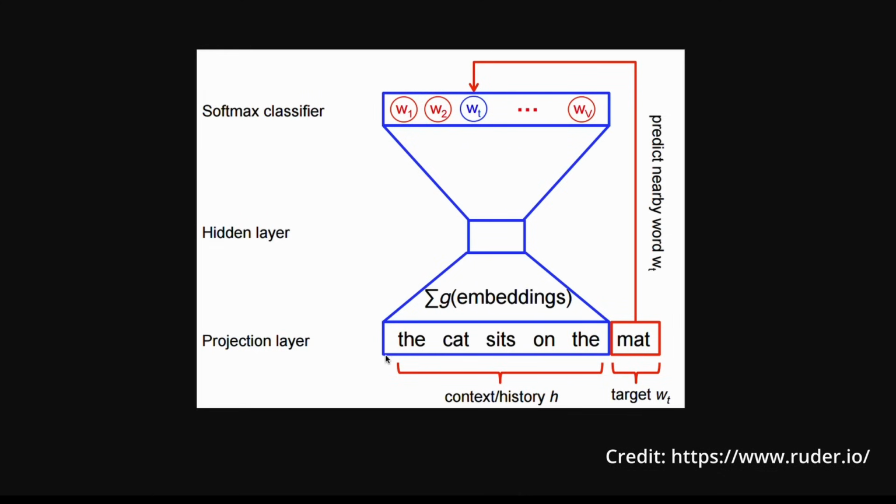When you give an input, let's say "the cat sits on the", it gives you "mat" as the response. So this is the input that you give and this is the output the model is going to give you. But before that happens, this is the final projection layer, and before that there is a hidden layer. OpenAI doesn't tell what is in the hidden layer, or its dimension. All you know is, at the end of the day, this particular word, mat.